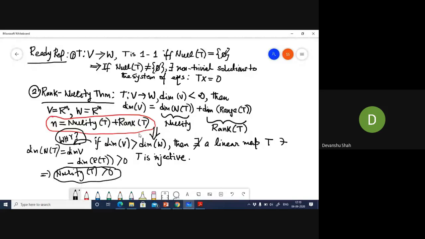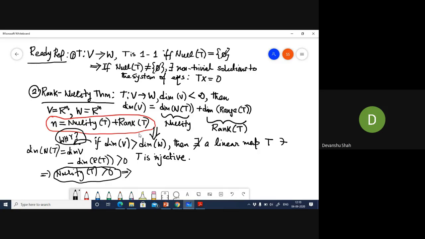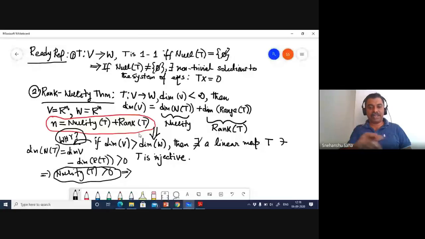Now, how did we say it's greater than 0? Because the dimension of range of T is less than the dimension of W, since range of T is a subspace of W, but then you have a minus sign.